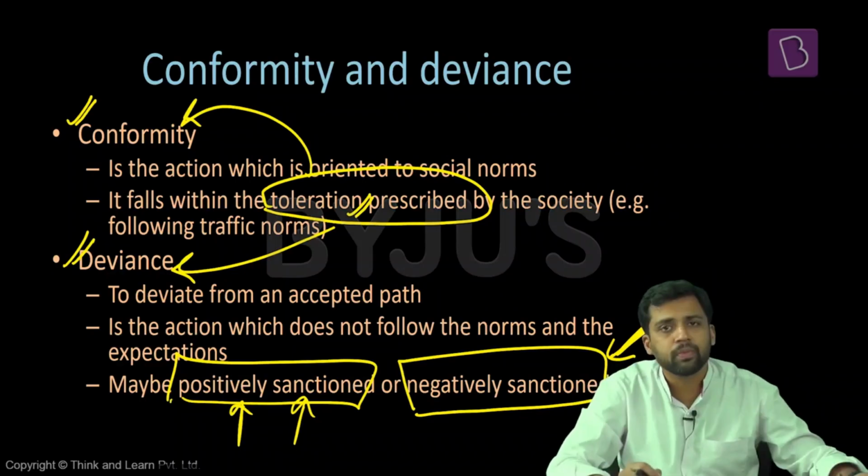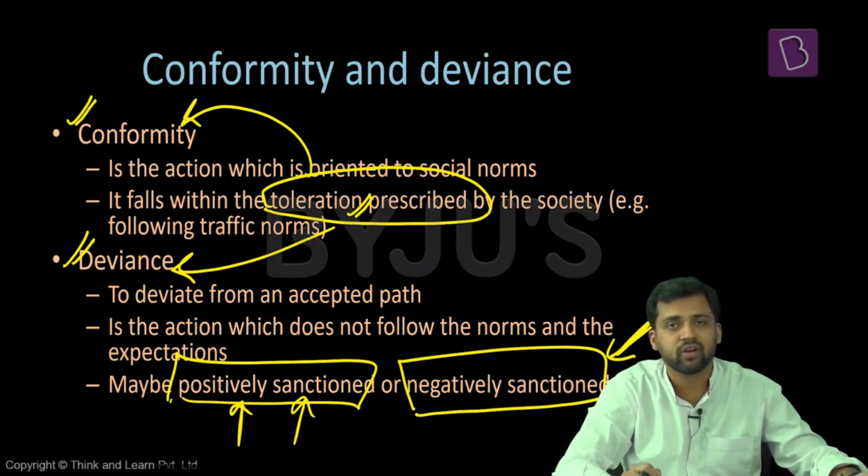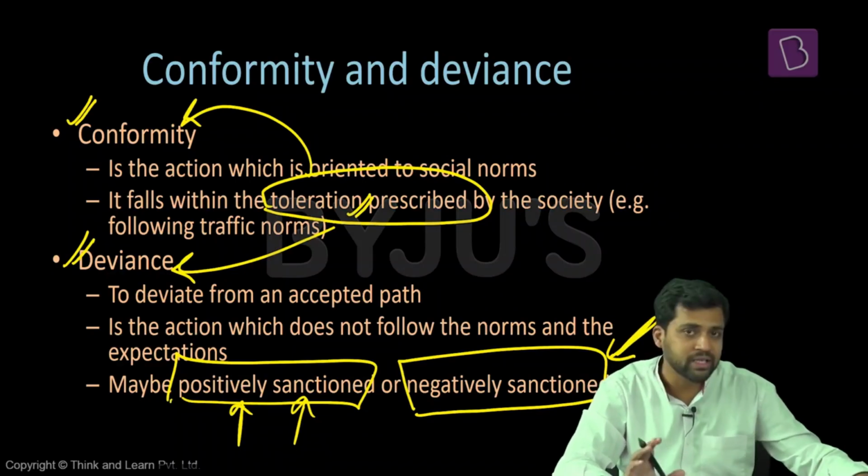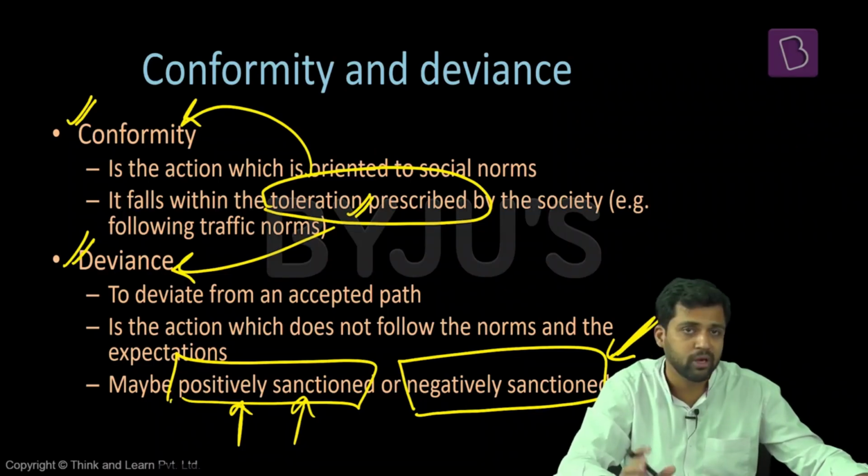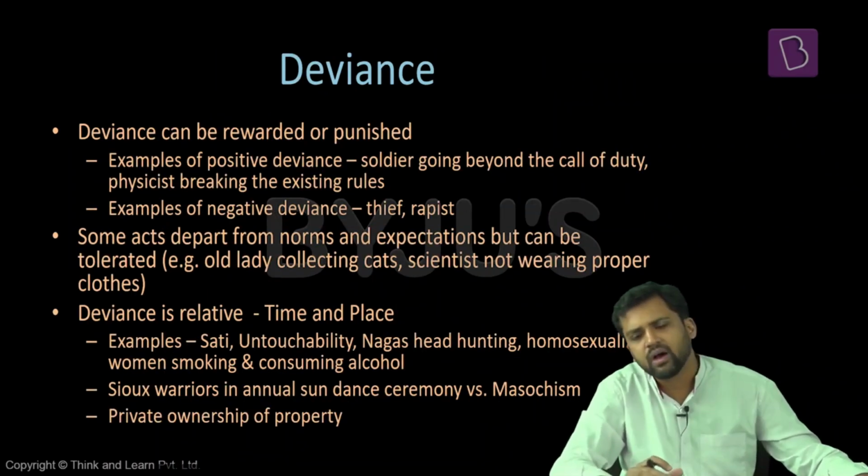So accepted path, who designs it? It is the social norms. So social norms are deciding a path, and according to that you decide whether a behavior is conforming or whether it is deviant. The thing here is, the social norms can vary, so the accepted path can also vary. So this idea of conformity and deviance can also vary over a period of time. So this is a relative thing. We will try to understand deviance a little more.